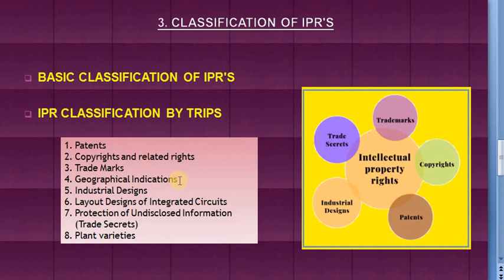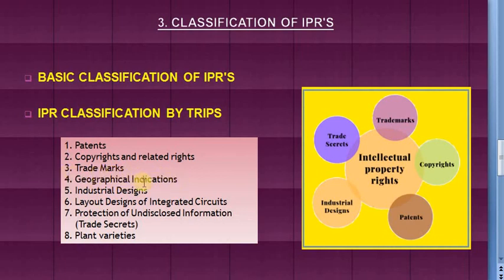Another is geographical indications. The geographical indications are typically used for agriculture products, foodstuffs, wine, spirit drinks, handicrafts and industrial products which have an authentic flavor due to that geographical area. For example, Indian basmati rice, Florida oranges, Swiss watches and also Darjeeling tea. So these are a few examples of geographical indications.